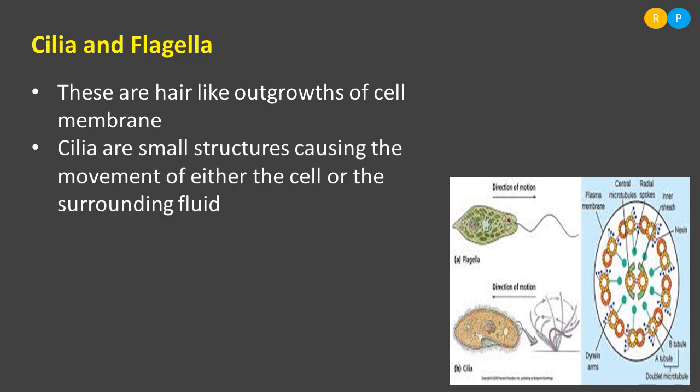Clear? Cilia are small structures causing the movement of either the cell or the surrounding fluid. Take the example of paramecium, the second diagram you are observing here, the second protista. On the surface of paramecium we can find small hairs. Those hairs are cilia. They are many in number. These cilia together help in the movement of the organism in water, and also help in engulfing of food.